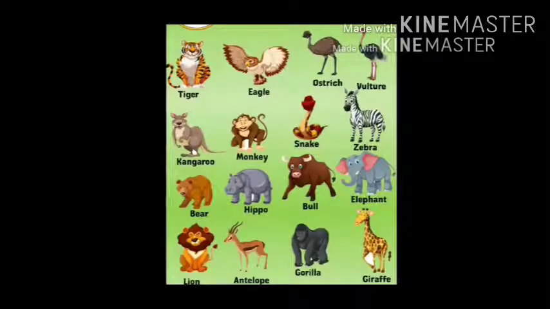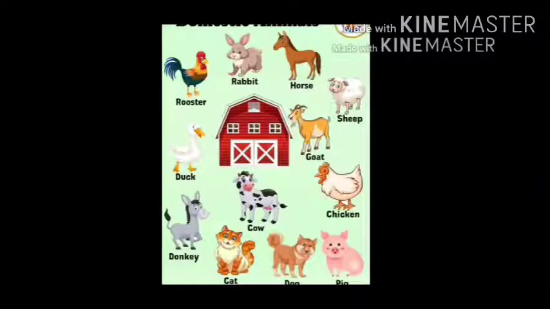Here are the pictures of animals. We can see different animals like monkey, snake, zebra, lion, horse, sheep, cow, duck, etc. These are also the names of animals. So these names are also noun. These are the pictures of some places: park, beach, school, hospital. These are the names of different places. So these names are also noun.